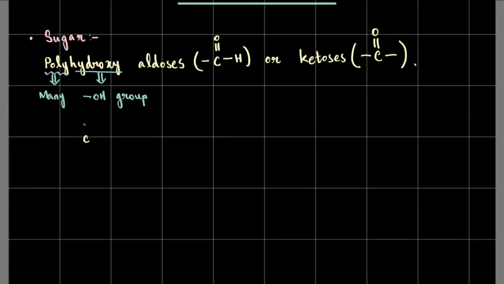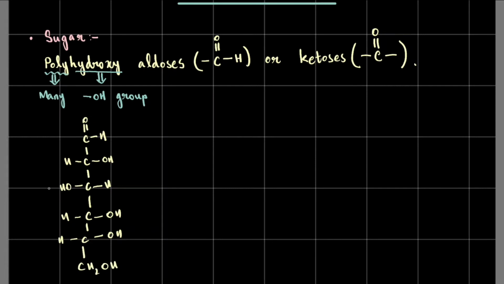There's a C double bond OH group, another COH H, that's three C's, COH H, COH H, and another, this is 5 done, CH2OH.